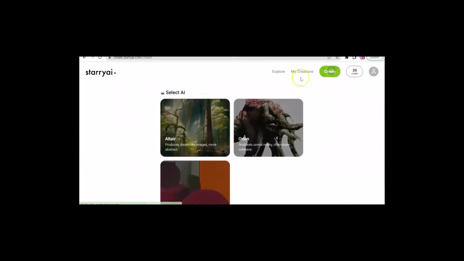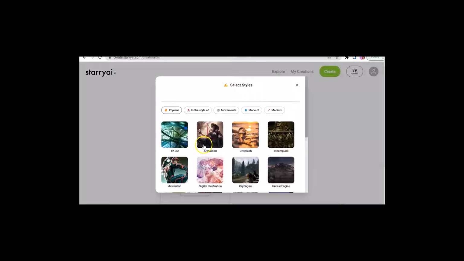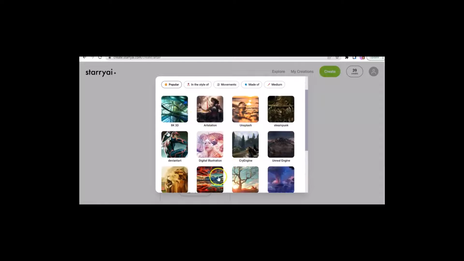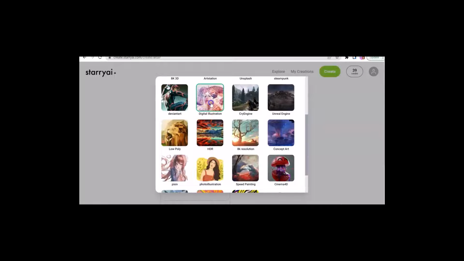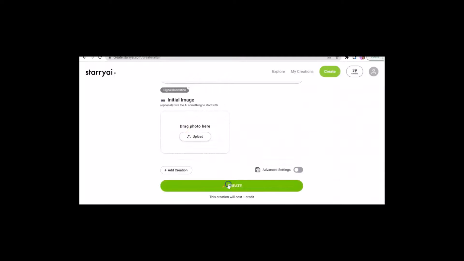So let's try creating another one. Let's try using that one. Desert with vibrant sunset. And this time I'm going to add a style. And there's a lot of different styles to use. And each of those, Orion, and I can't remember the other 2, each of those has different styles. And I'm going to say digital illustration for this one. You could add more than one if you want to, but I'm just going to do that one and see what we get.